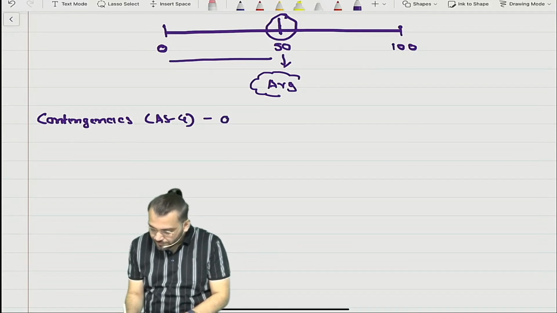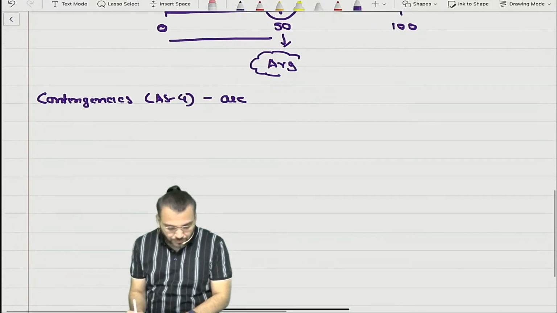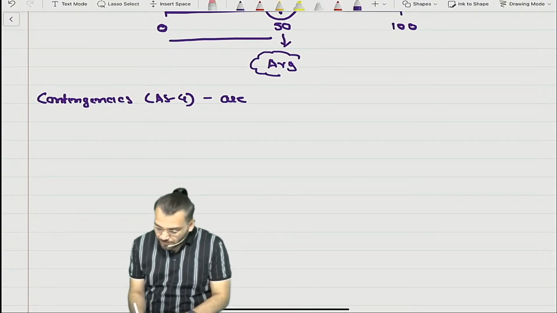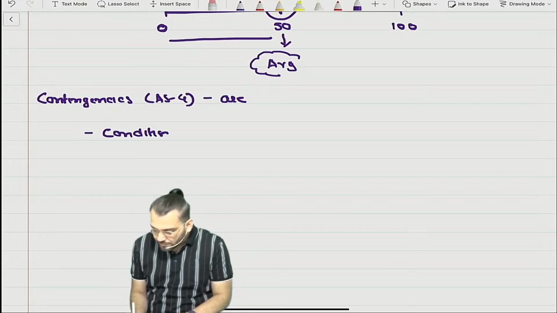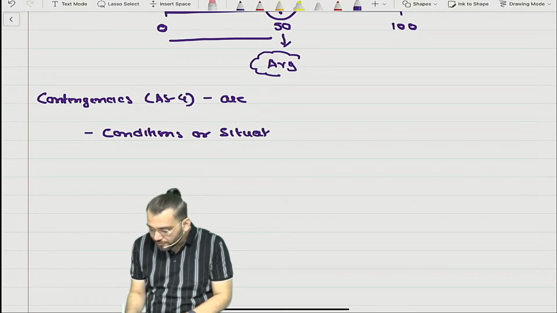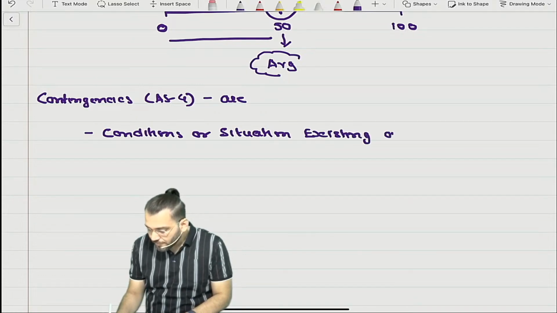Contingencies are conditions or situations existing on balance sheet date.